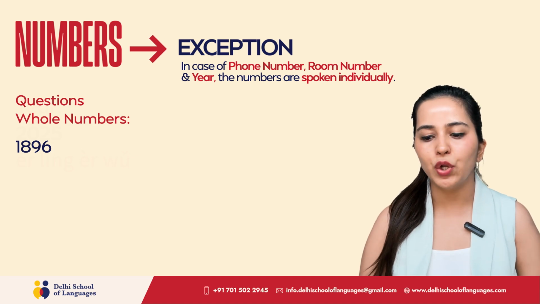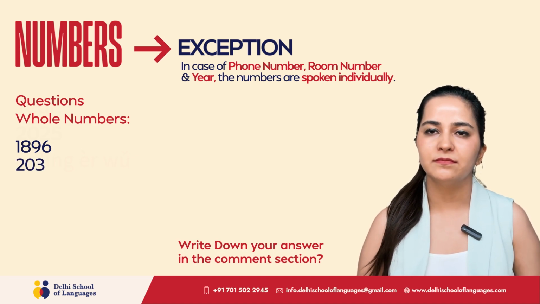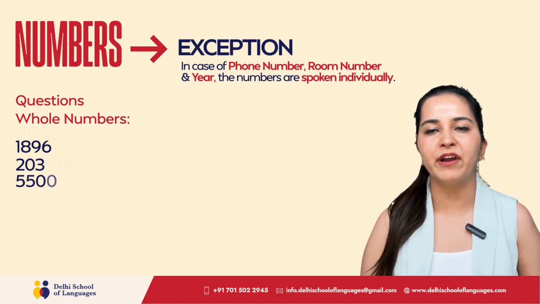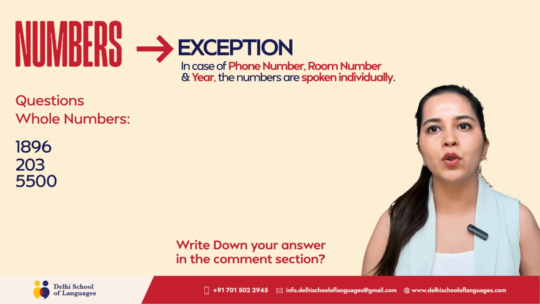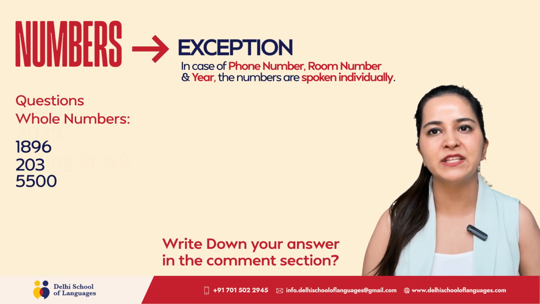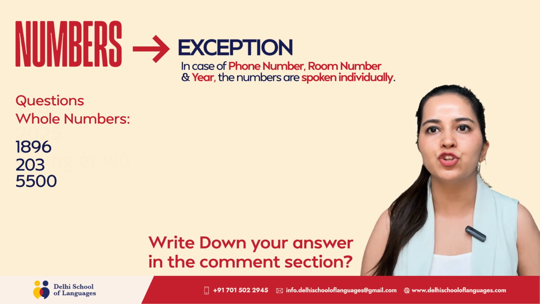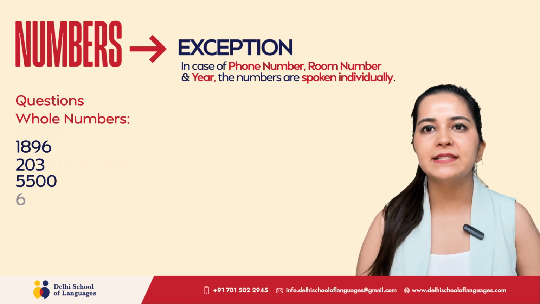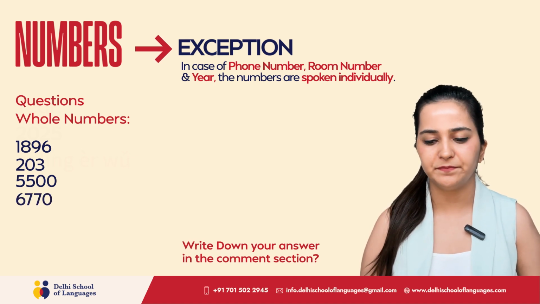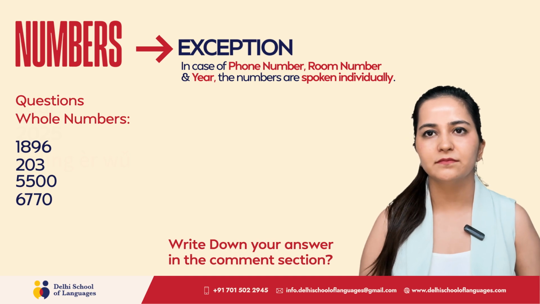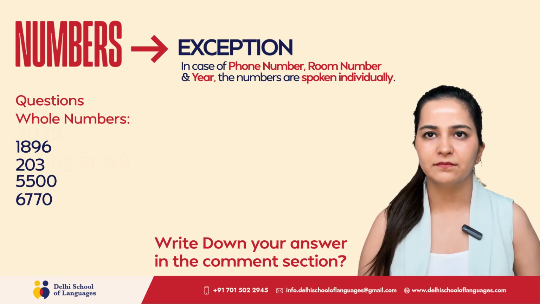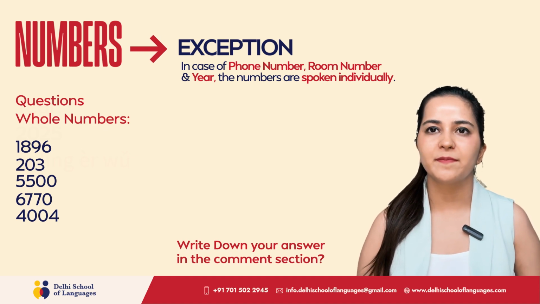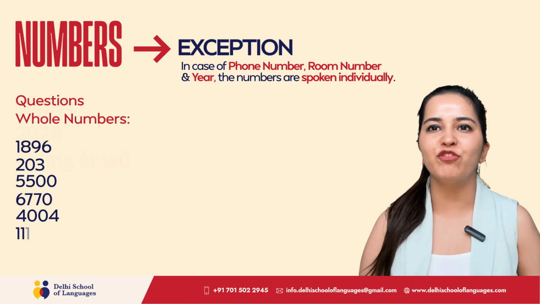The next number is 203. Next is 5500. Keep in mind these are whole numbers, so these will be broken down to place values and using the words qian, bai, shi. 6770. 4004. 1111.